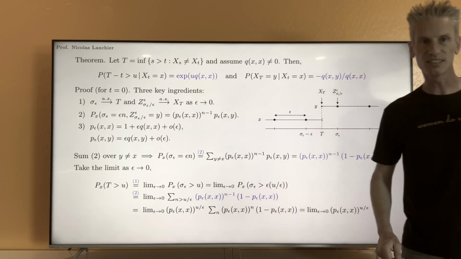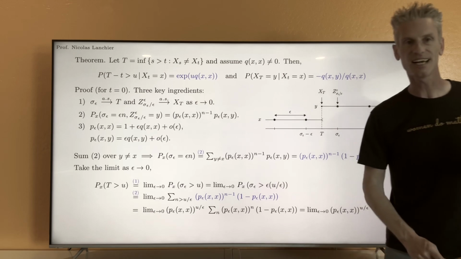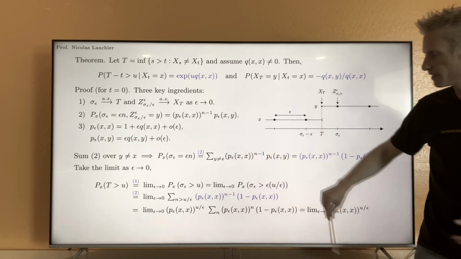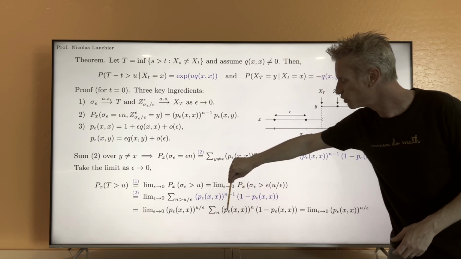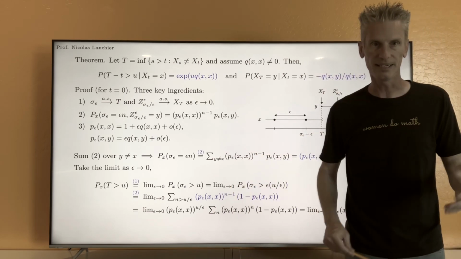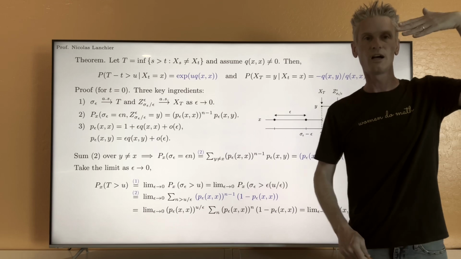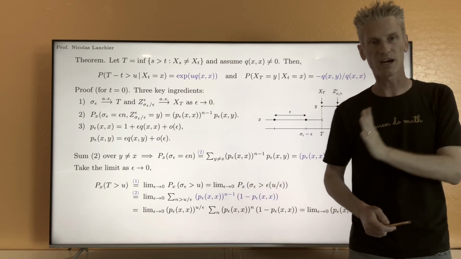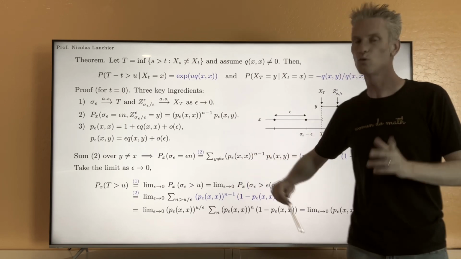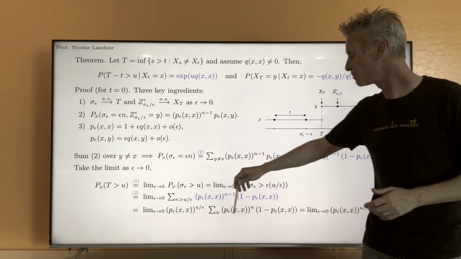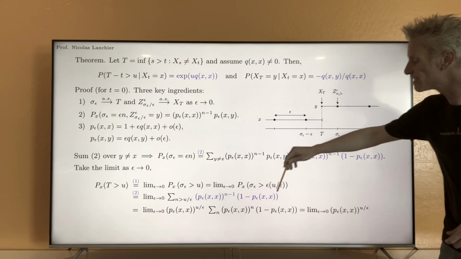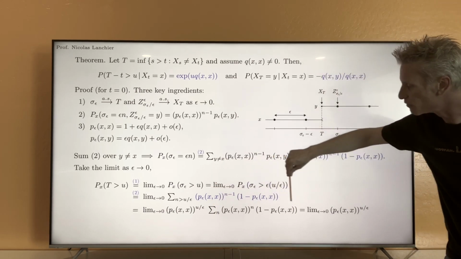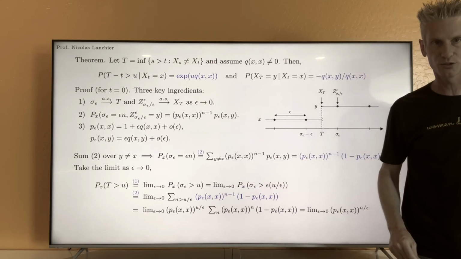Even if epsilon is small, and so p epsilon xx is close to 1, this is still strictly less than 1. So the infinite sum of p epsilon xx at the power n is a geometric series, so the limit is equal to 1 over 1 minus the ratio. In this case, that's 1 over 1 minus p epsilon xx. But we have exactly a 1 minus p epsilon xx here. So this tells us that this whole sum, in fact, is just equal to 1.